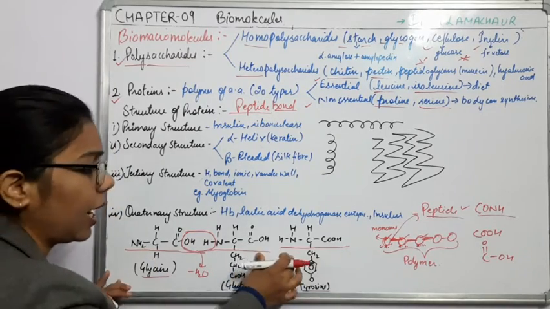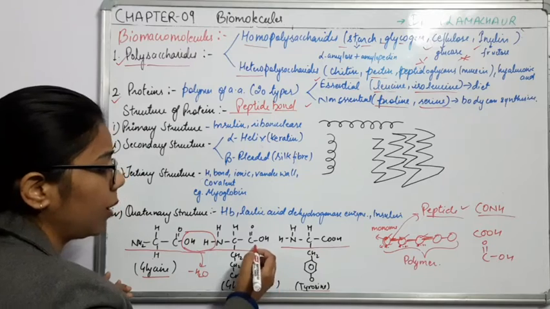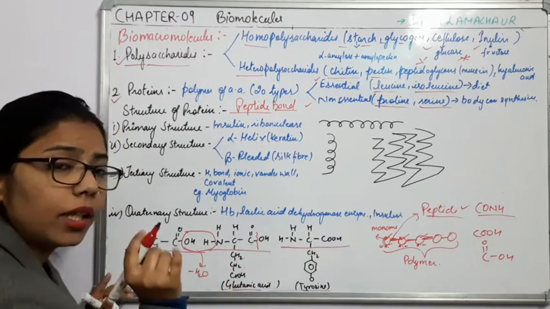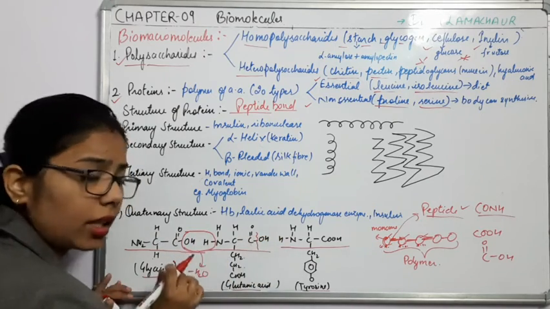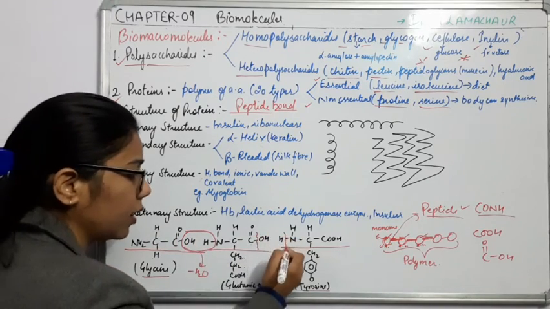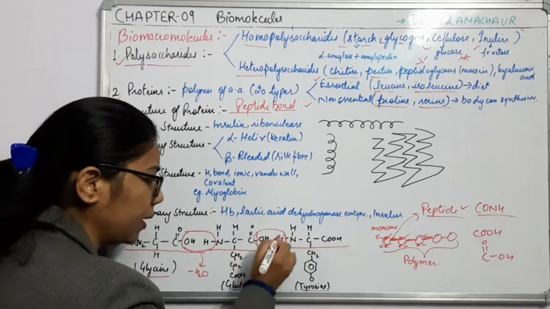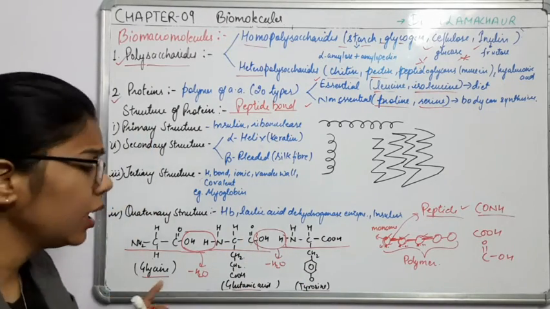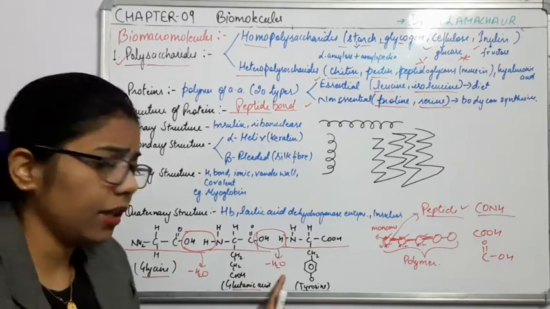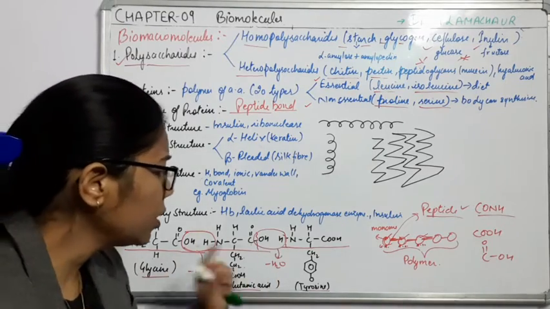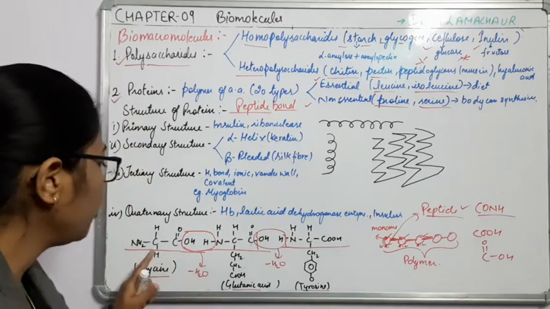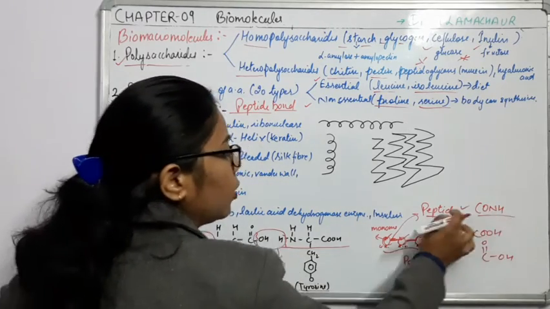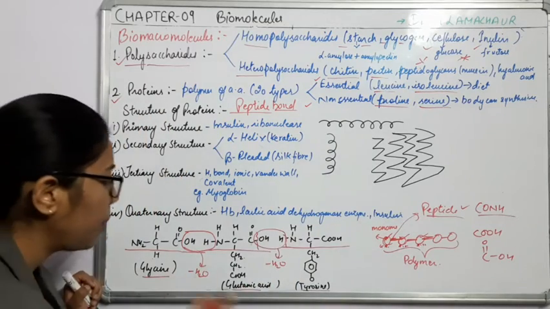Likewise, if I add more amino acids, what will happen? This COOH group is there. Again the bond between this C and OH will break, and here H. So again it will release H2O. So what did we say? Removal of H2O. And due to this removal of H2O, what do you find? CO and NH will remain here, and this CONH is nothing but the peptide bond.